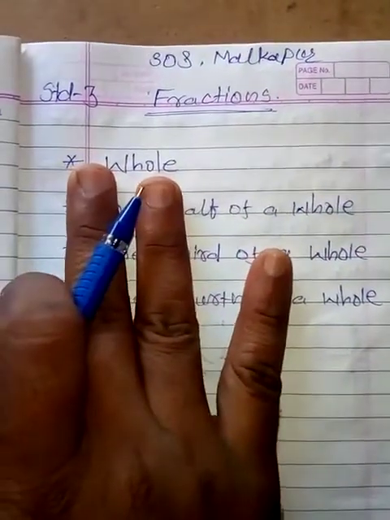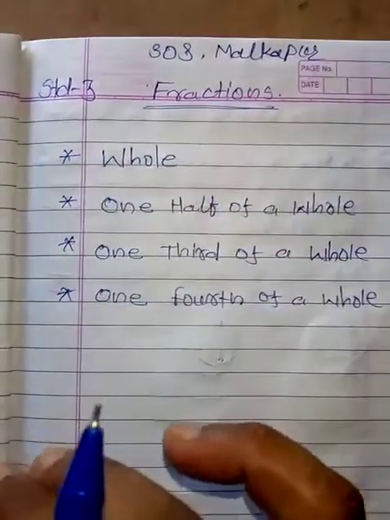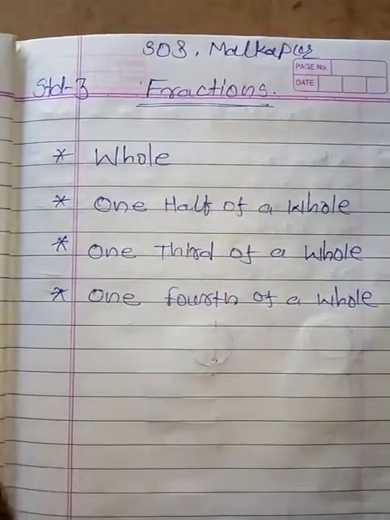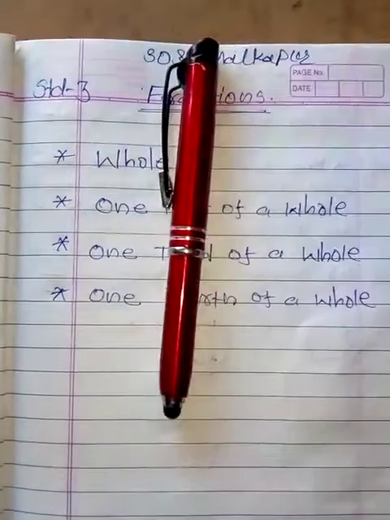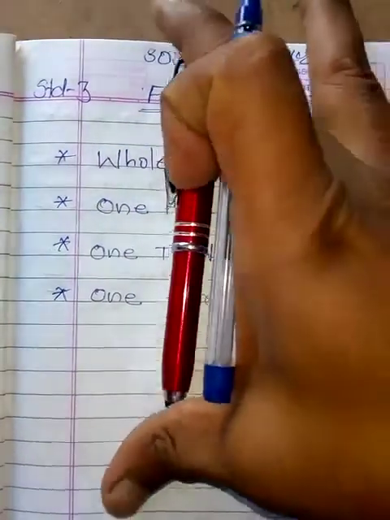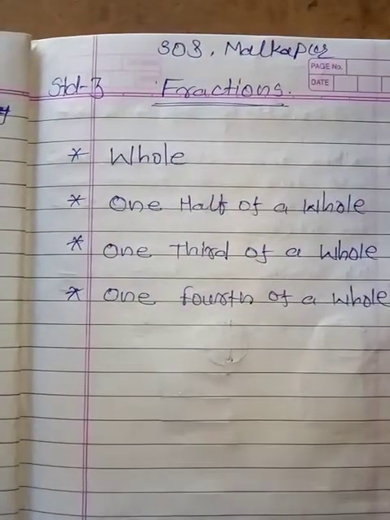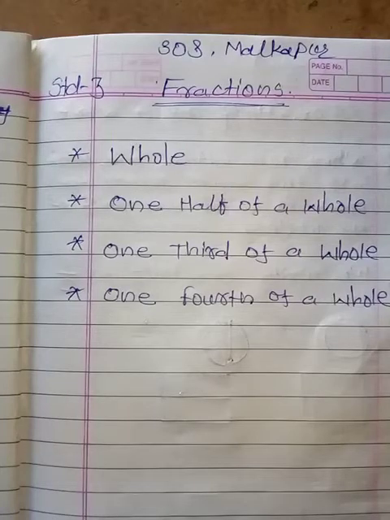See students, today, in yesterday's video we are seeing the whole number. What is the whole? Whole, not number, whole things. Which are the things? See, for example, this is a whole pen. Is it a complete pen? Whole is nothing but the complete. Whole Cadbury, whole chocolate, whole milkshake. Yes or no? If you go to eat ice cream, at that time the half and whole.